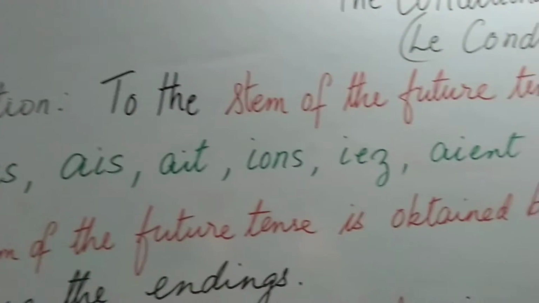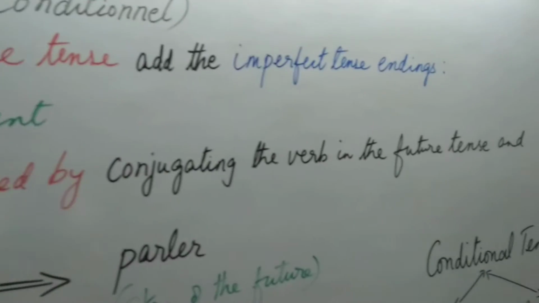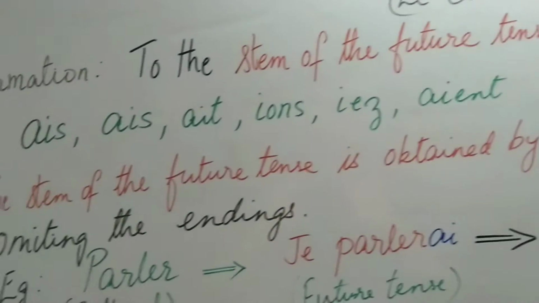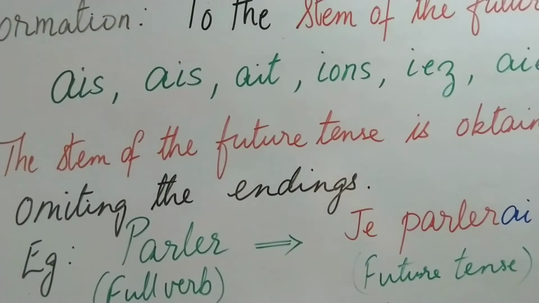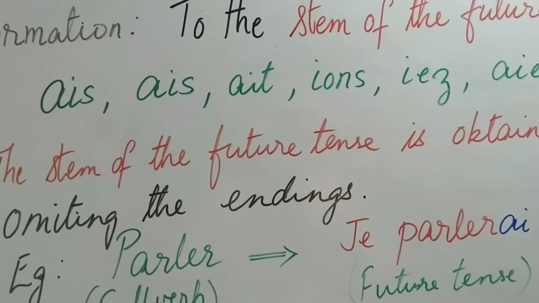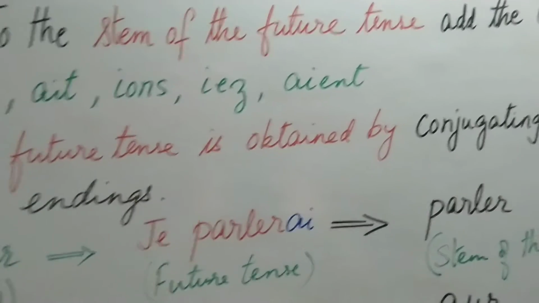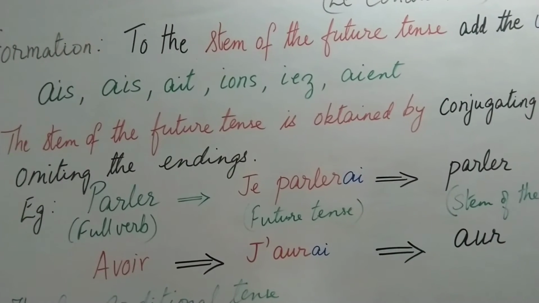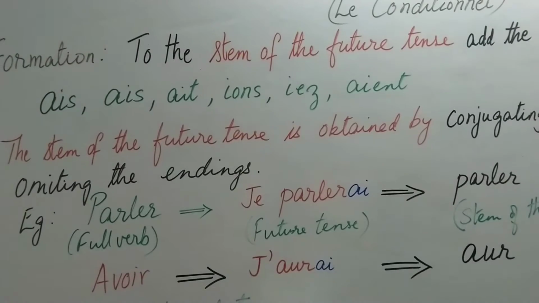So the conditional is formed with the stem of the future. To the stem of the future, if you add the following imperfect endings, you will get what is known as the conditional tense. Now what are the imperfect endings? The imperfect endings are easy. AIS, AIS, AIT, IONS, IEZ, AIENT. These are the imperfect endings, and you have to learn these endings by heart, to know them in this order.